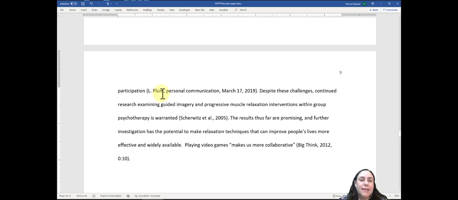Now, let's take a look at this one up here. L. Plum, Personal Communication, March 17th, 2019. I can tell that from here, it says personal communication. So what that means to me is that this is not a source that has an official publication that I could go to YouTube and try to find. That means it's probably a discussion between two people.